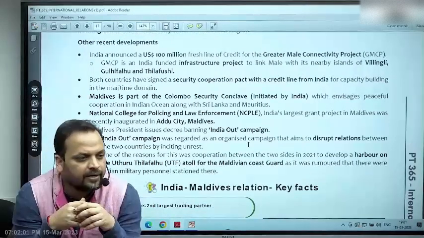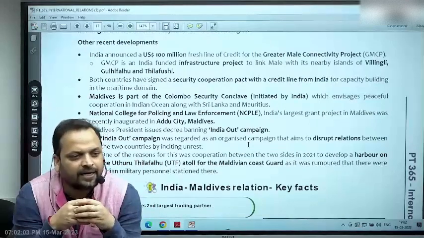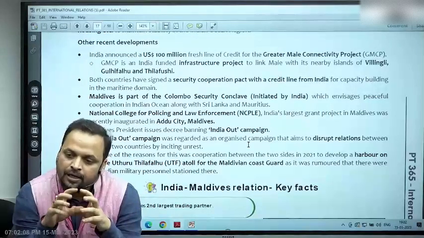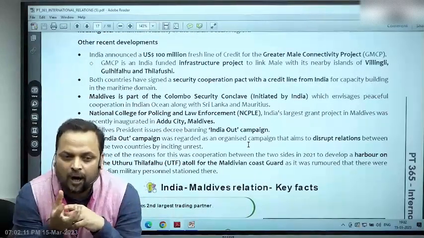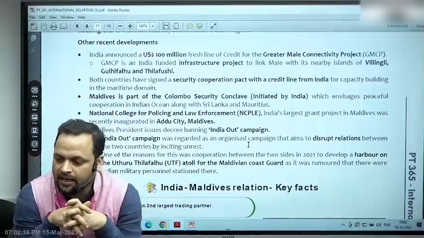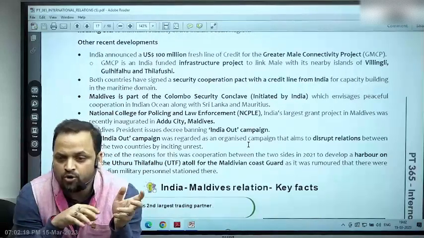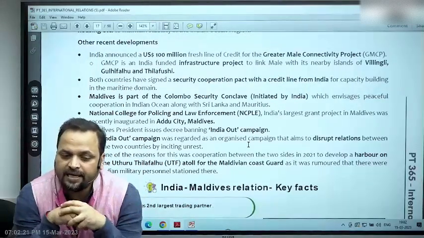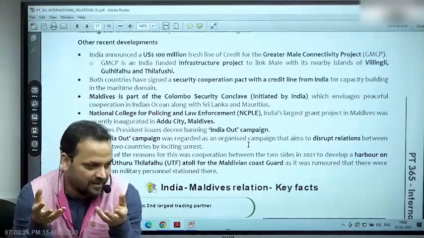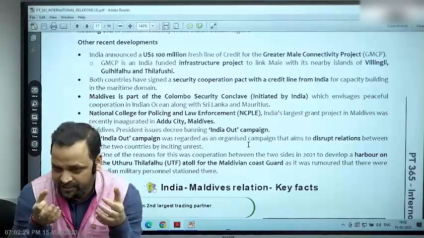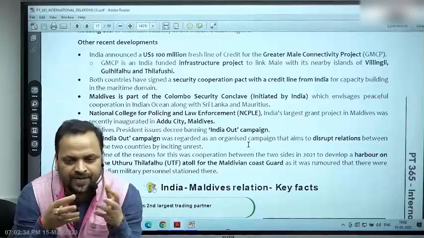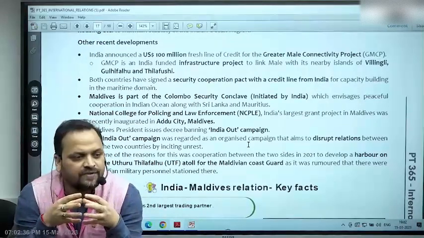Even in India, when we get the chance, we take the names of Pakistan and China. So you understand, international relations somehow comes into domestic politics. The opposition in Maldives right now, which is basically galvanizing around the previous president, Abdullah Yameen, is accusing the new government of handing over the interest of Maldives to India, selling the interest of Maldives to India. So this is basically a political campaign. It's a domestic issue of Maldives. On these kinds of issues, we only say that India and Maldives need to tread with caution.